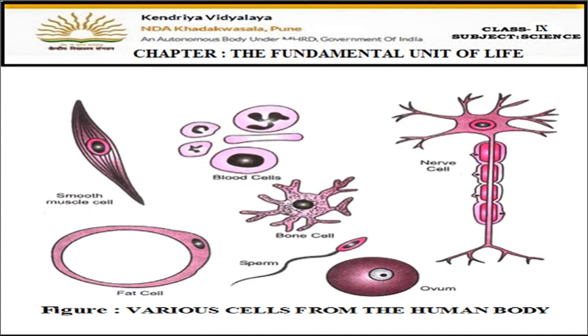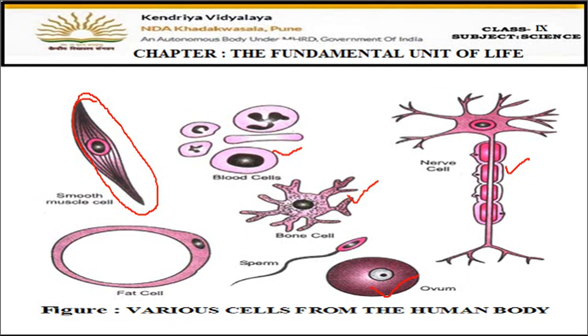Okay. Now let us see some pictures of some of the cells. Here you can see that this ovum cell is spherical in shape, right? It is circular in shape. And here you can see this sperm, a long fiber-like cell. Here the bone cell is a branched cell. Blood cells are also circular, spherical in shape. This is again a long branched cell. This is a spindle shape, right? So cells are of varying shapes and sizes.